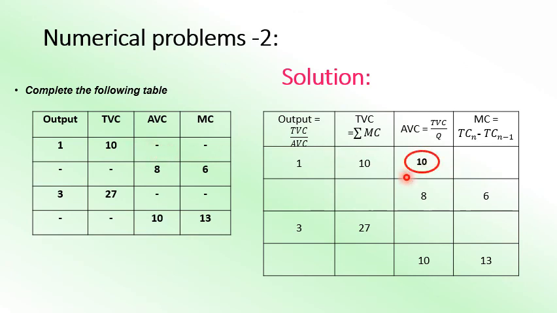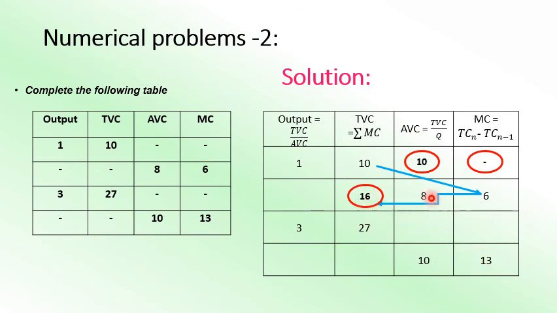Now this is 10. AVC means TVC over here. AVC means TVC by Q. So since 10 is there, TVC is equal to, over here 10 is given, 10 divided by 1 will get 10. So now MC in the first level it will be dash, as I said earlier. Now next, second level. Second level will be adding it to get the TVC. As I said, TVC is equal to summation, cumulative addition of marginal cost. So you go on adding this 6, 10 plus 6, you will get over here 16.